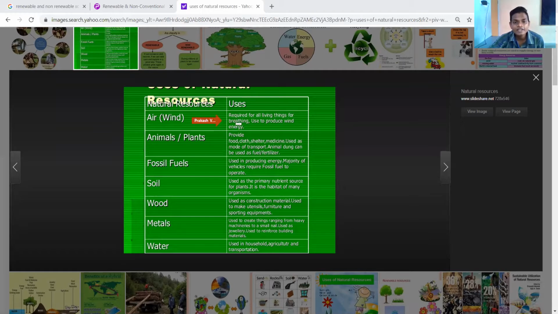Air is required for all living things for breathing and is used to produce wind energy. Animals and plants provide food, clothes, shelter, medicine, and are used as a mode of transport.